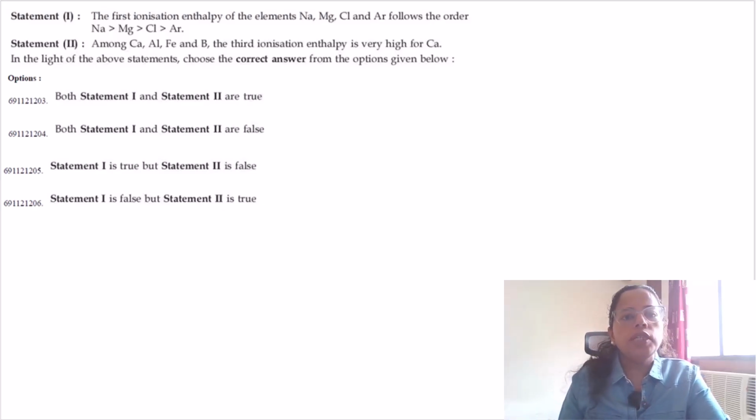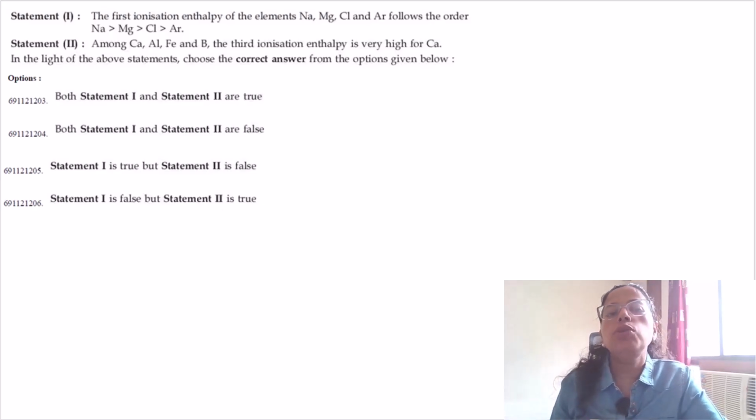So today we have this question. We are being given two statements. Statement 1 says the first ionization enthalpy of the elements sodium, magnesium, chlorine and argon follows the order: sodium is greater than magnesium, magnesium is greater than chlorine and chlorine is greater than argon. And the second statement says among calcium, aluminium, iron and boron, the third ionization enthalpy is very high for calcium.